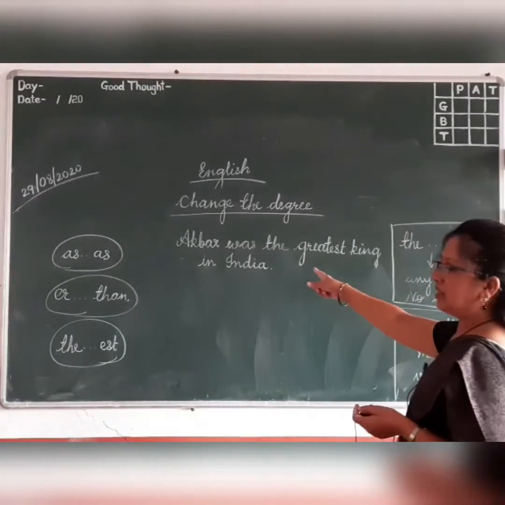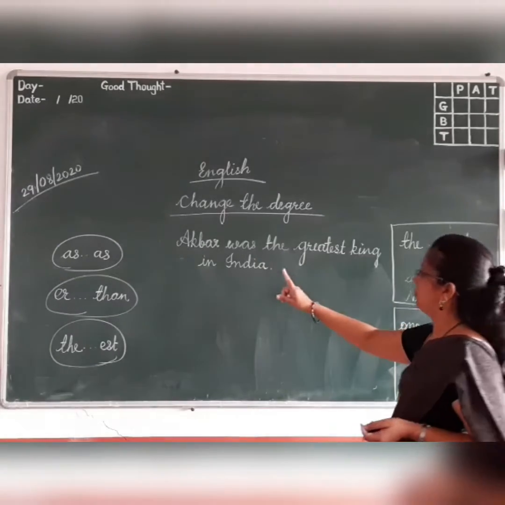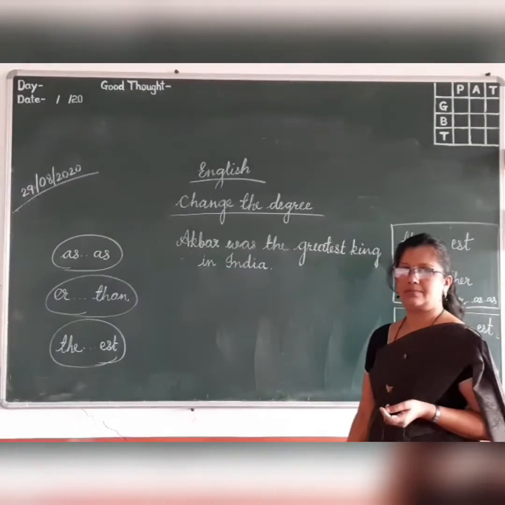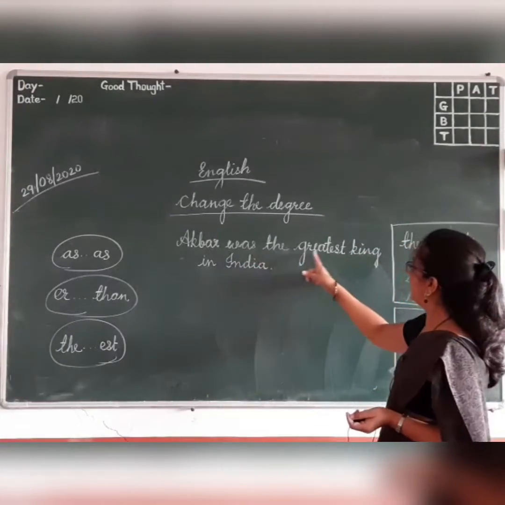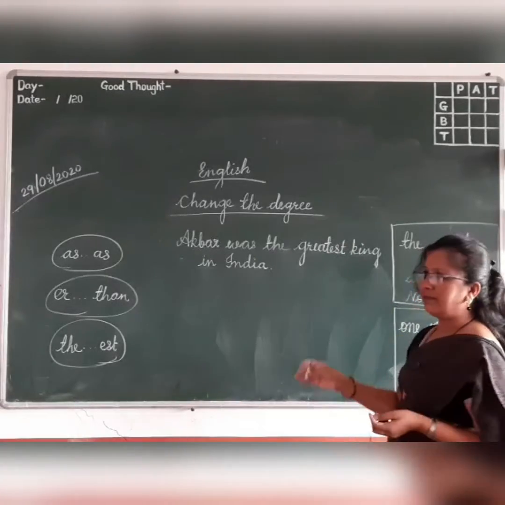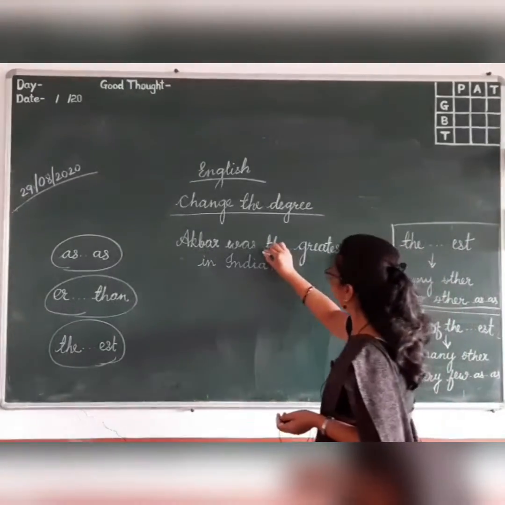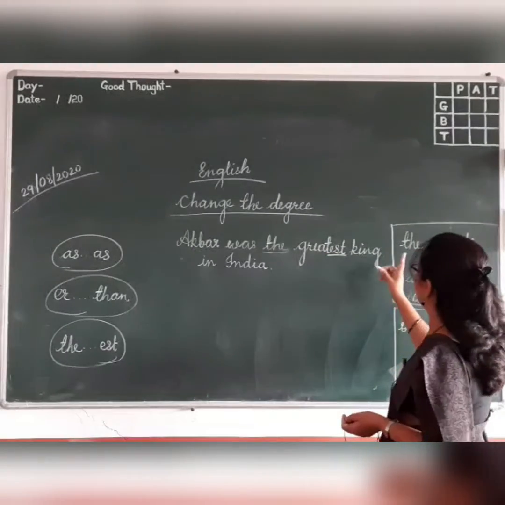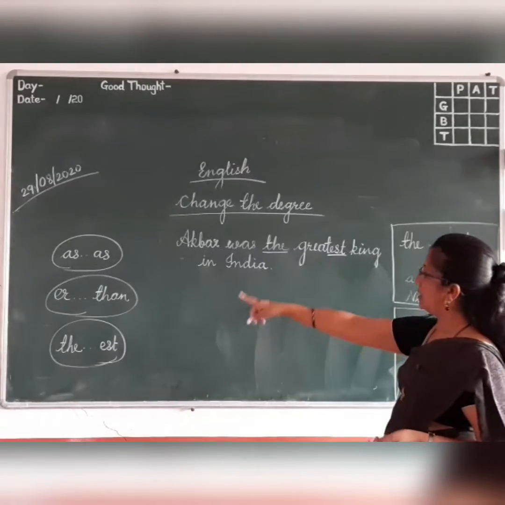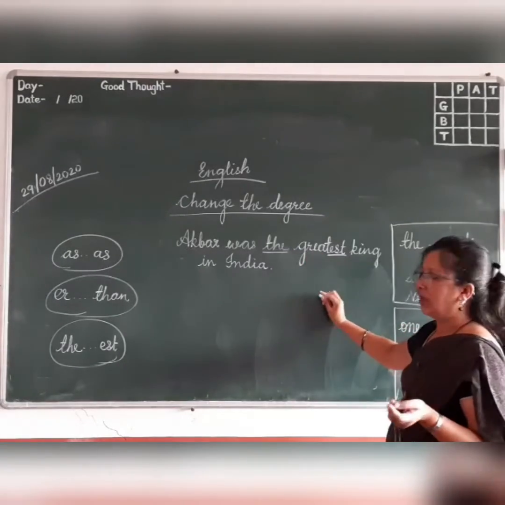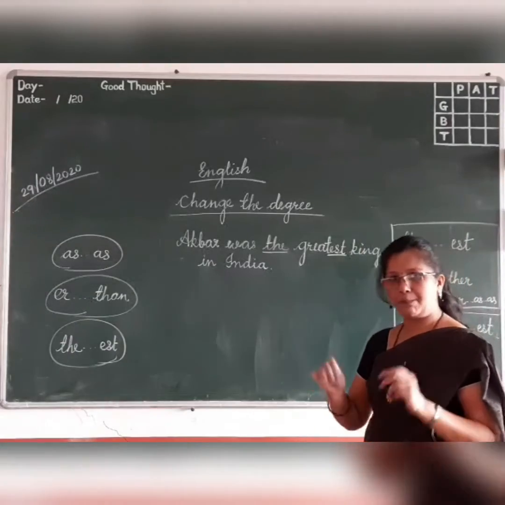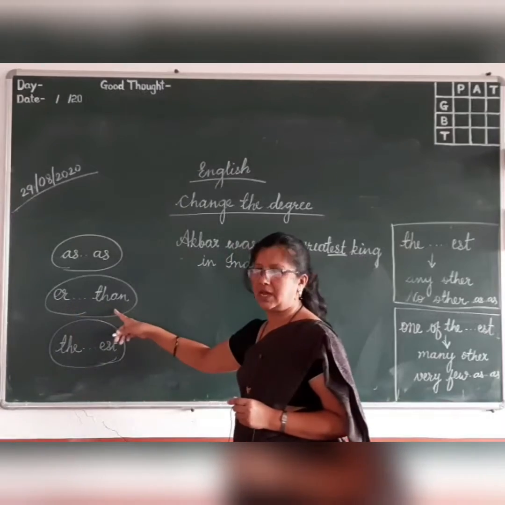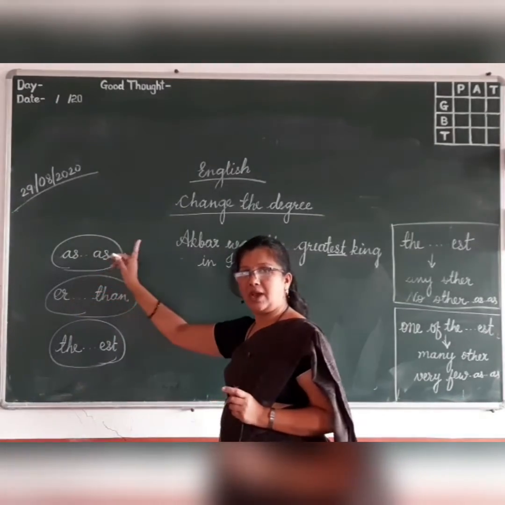Now let's see one example on the board. Akbar was the greatest king in India. Okay, Akbar was the greatest king in India. Now tell me which degree it is. The and EST. Can you see here? Which degree form? Superlative degree. The and EST means superlative degree. Now you have to change in comparative and in positive. While making comparative, we have to use ER and then. While making positive, we have to make as and as.